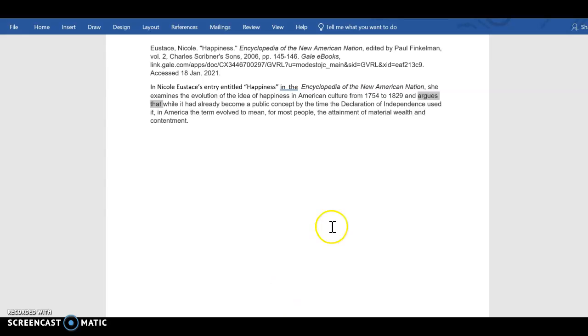I've kind of cheated and already gone over here. So the summary should include the author's name. It should include the name of the encyclopedia entry itself. It should include the name of the encyclopedia. It should include the topic, the idea of happiness, and it should explain what point the author makes about happiness, and that's what I've done here.